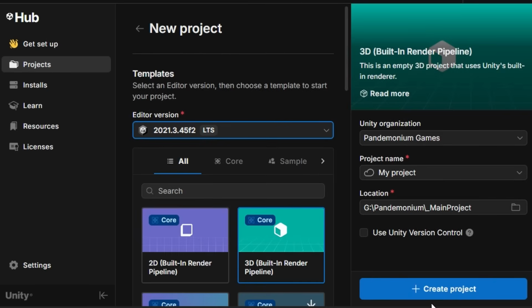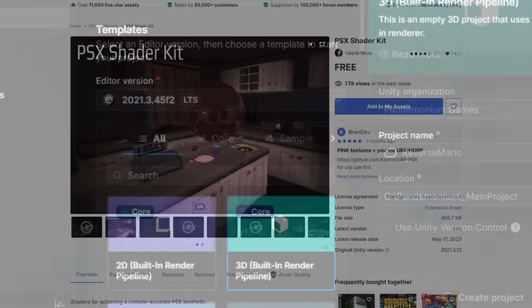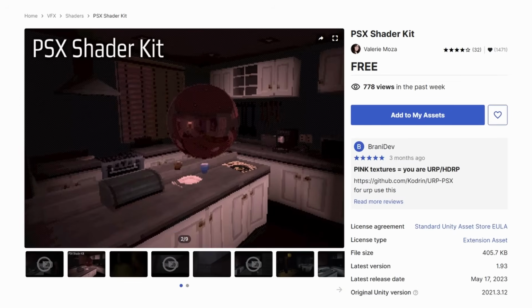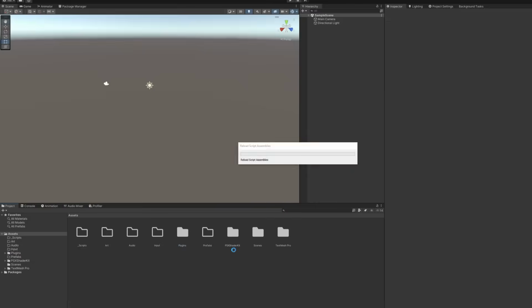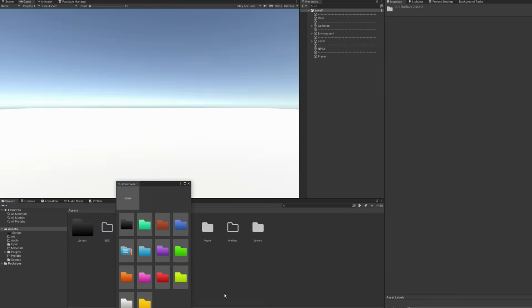The project will be a first-person horror game, my first one by the way. Hopefully it's not completely terrible. I'm gonna go with Unity 2021.3 with the built-in render pipeline just because it's compatible with this PSX shader that I really like. Then I'm gonna spend a couple minutes organizing my project, my hierarchy, and importing some essential packages.